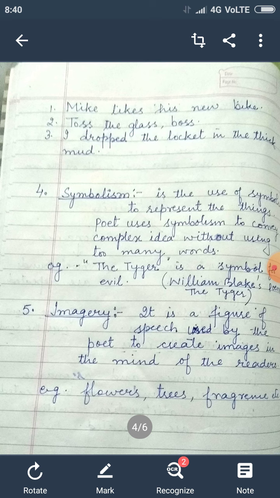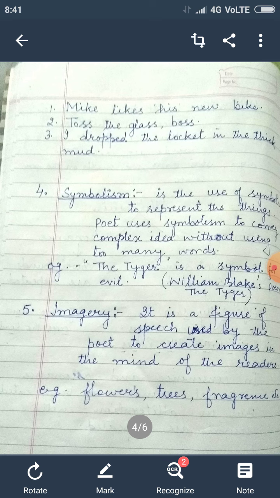Next is symbolism. Students, you are very well aware that symbols represent something else. Maybe in your geography, you do maps and there you write symbols, and one symbol represents some other thing. And colors also represent some other things. Here in poetry, it is the use of symbols to represent things. Here the poet uses words. The words may be some persons or some marks or some places. Symbols can be anything, but here the poet uses words, and those words represent some other things.